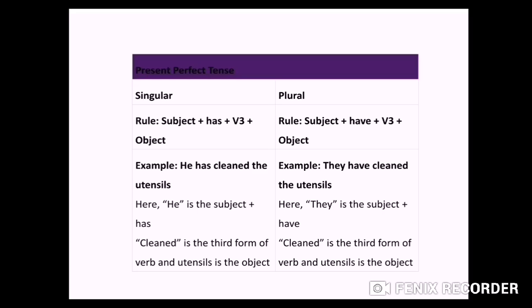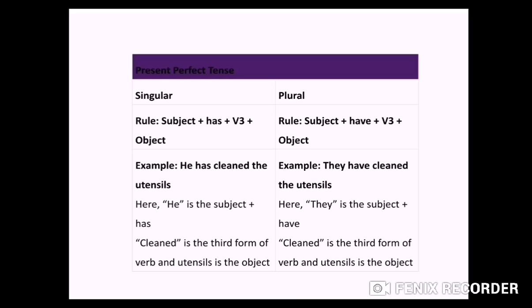The utensils. So clean, second form of verb is also clean. So how you will identify that this is your present perfect tense? With the help of your helping verb. If there is helping verb has or have, then it means we are talking about present perfect. If I remove has from there, then it will become your past, simple past. So with this has, have only we can identify that this is your perfect tense. Otherwise your second form and third form both are same. Clear?